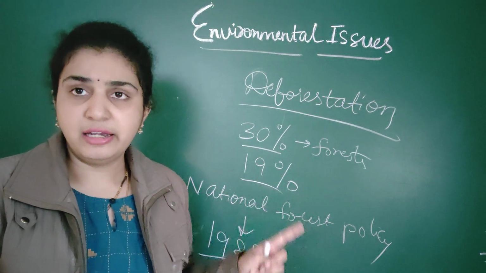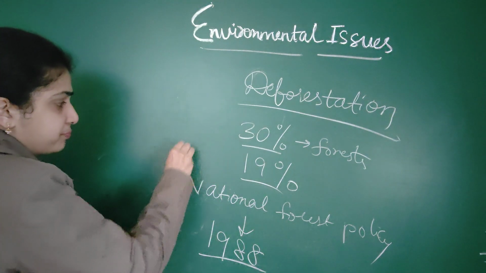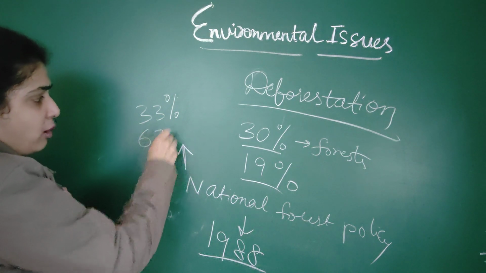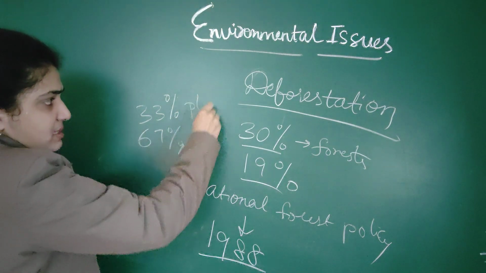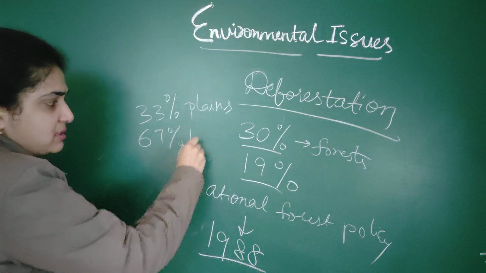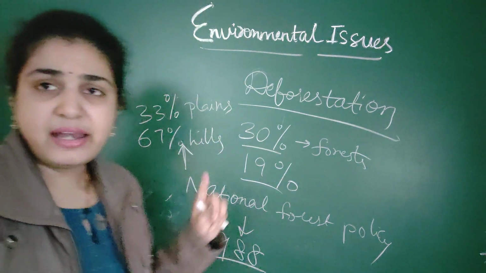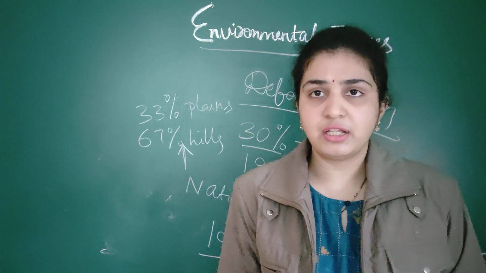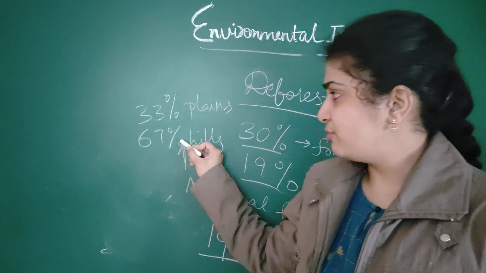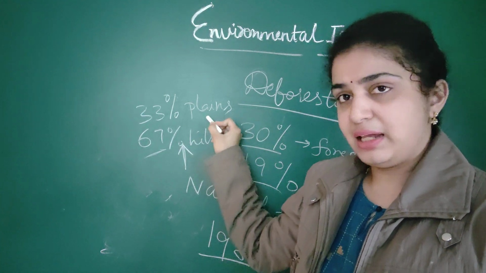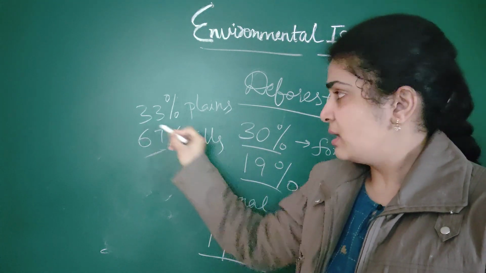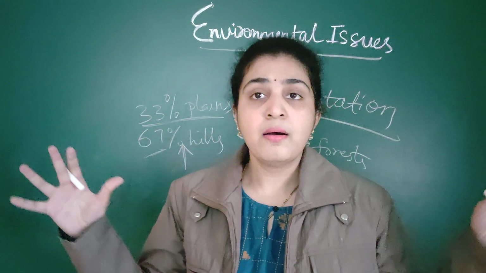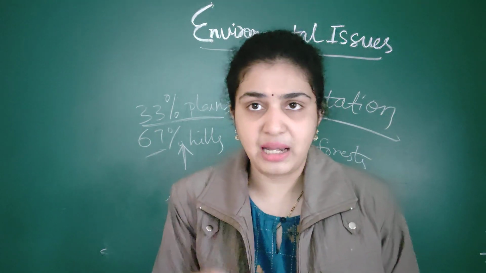It says that in India, about 33% should be contributed for plains, 67% for hills. Very, very important NEET question that you should remember. Every alternate year they'll ask. So many will get confused: 67% is plains or 33% is hills. Remember, hills should cover a maximum area than that of plains.